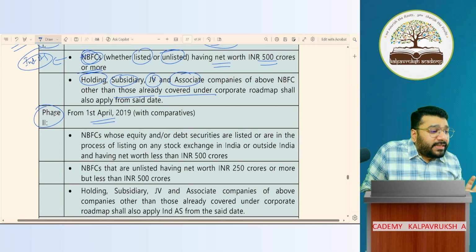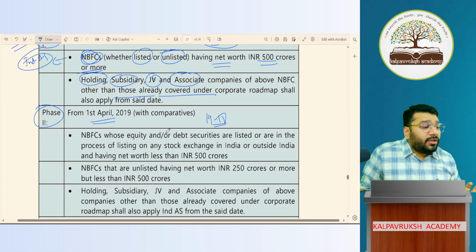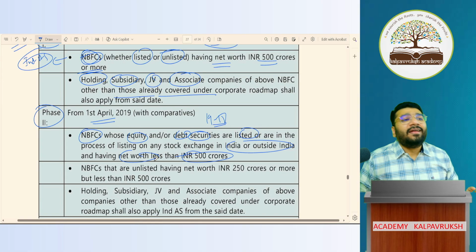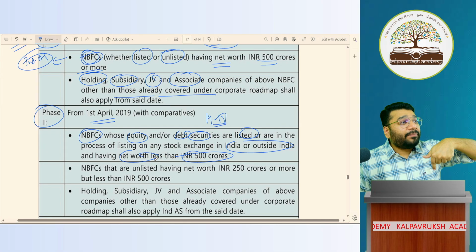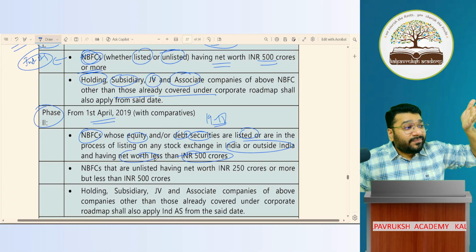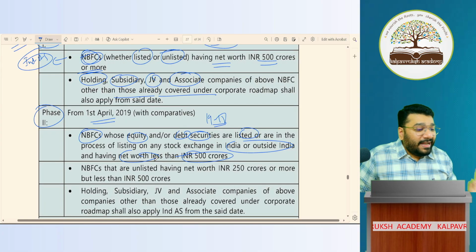Phase 2 implementation was done from financial year 19, 20. For which NBFCs? Those NBFCs whose equity or debt securities are listed either in India or outside India, whose net worth is less than 500 crore, which means as on today, all the NBFCs, which are either listed or in process of listing, compulsorily have to come under Ind-AS.